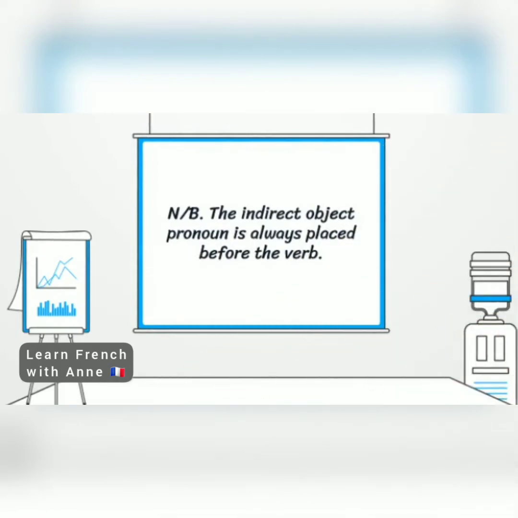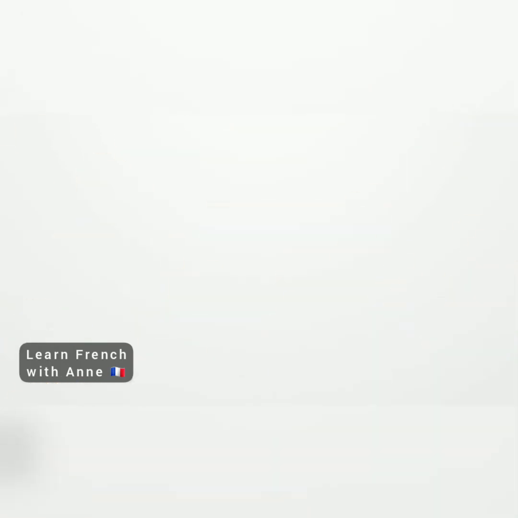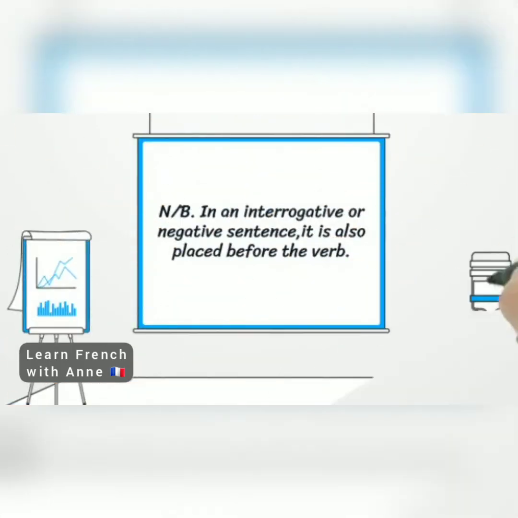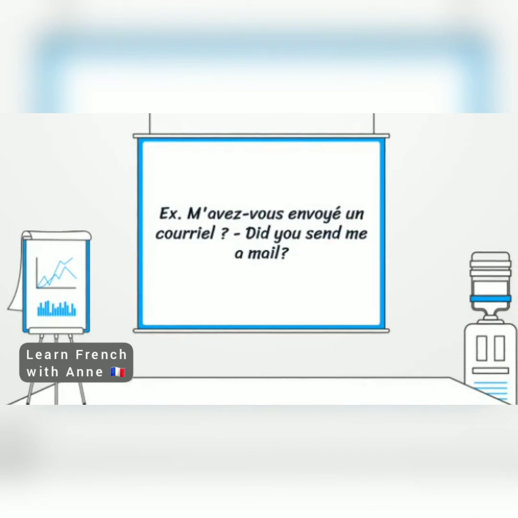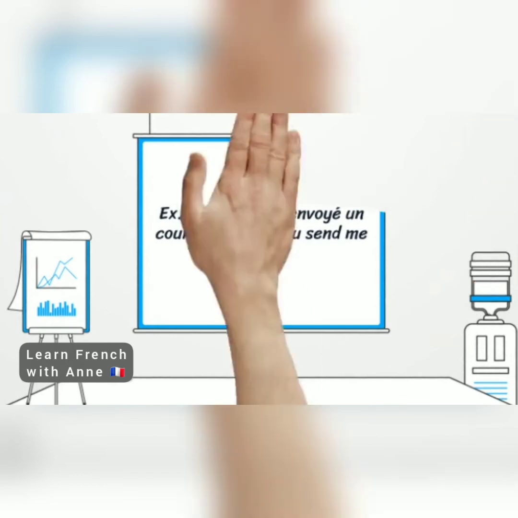Now we have to note that the indirect object pronoun is always placed before the verb, although there is an exception. We are going to see that later. We also have to note that in an interrogative or negative sentence, it is also placed before the verb. For example, m'avez-vous envoyé un courriel? Did you send me an email? We can see that the m' is before the verb envoyer, to send.